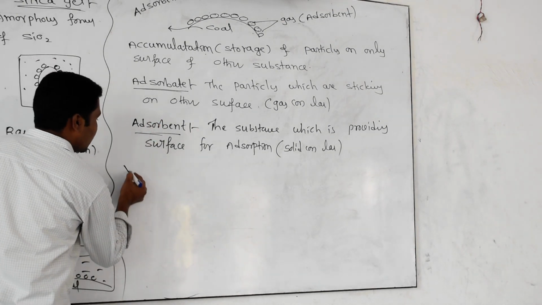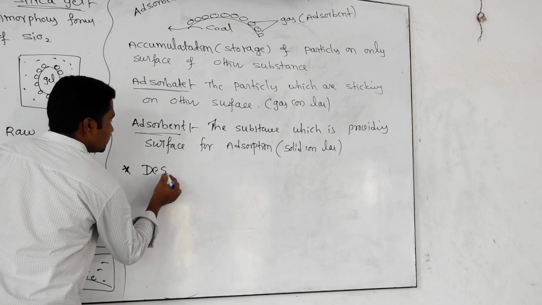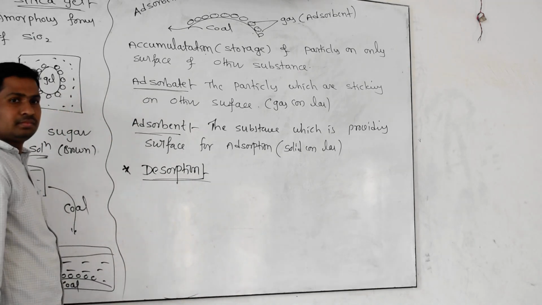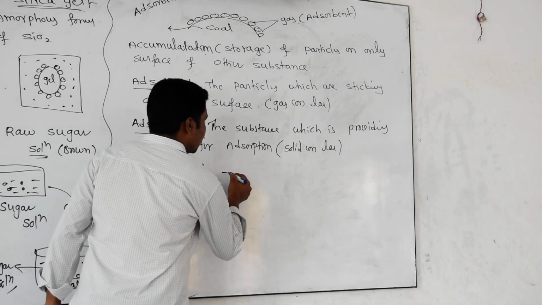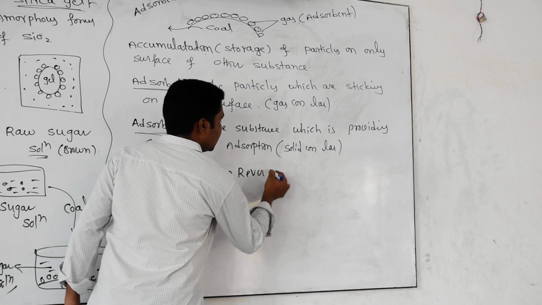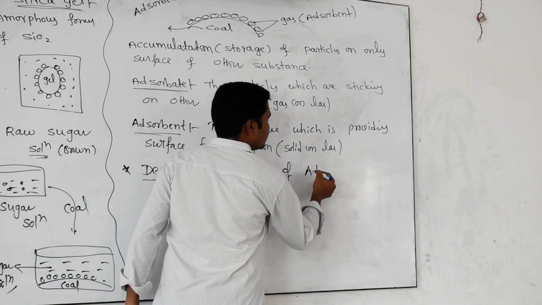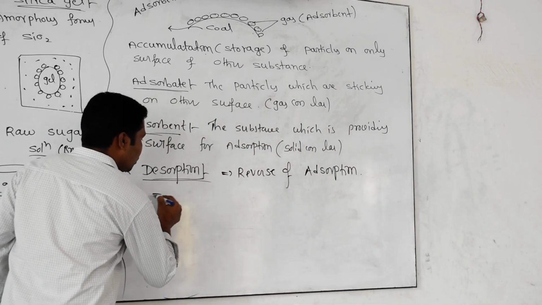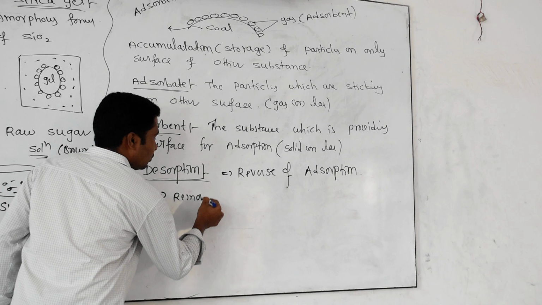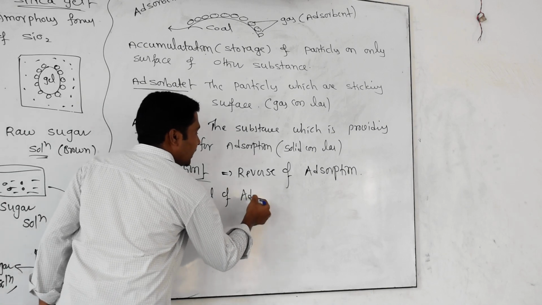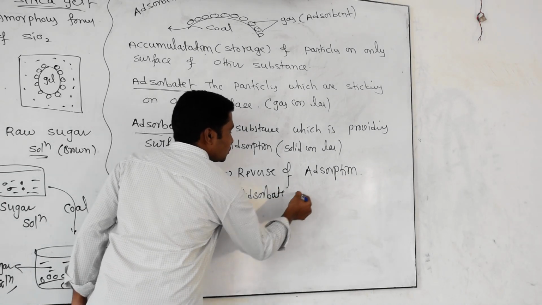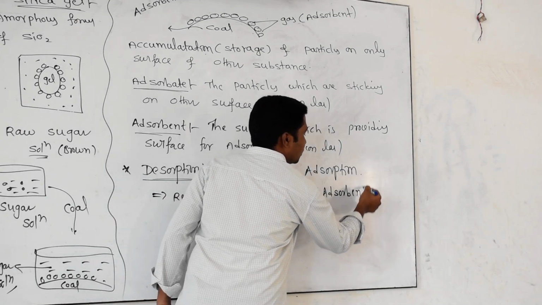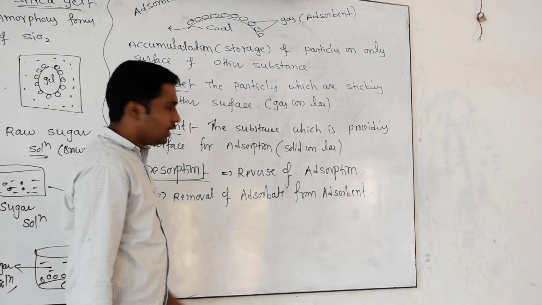And I will tell you one more thing. It is desorption. What is the meaning of desorption? The answer is in the table. It is the reverse of adsorption. Reverse of adsorption means what? Removal of adsorbate from where? From the adsorbent. Very good. Removal of adsorbate from the adsorbent is called desorption.